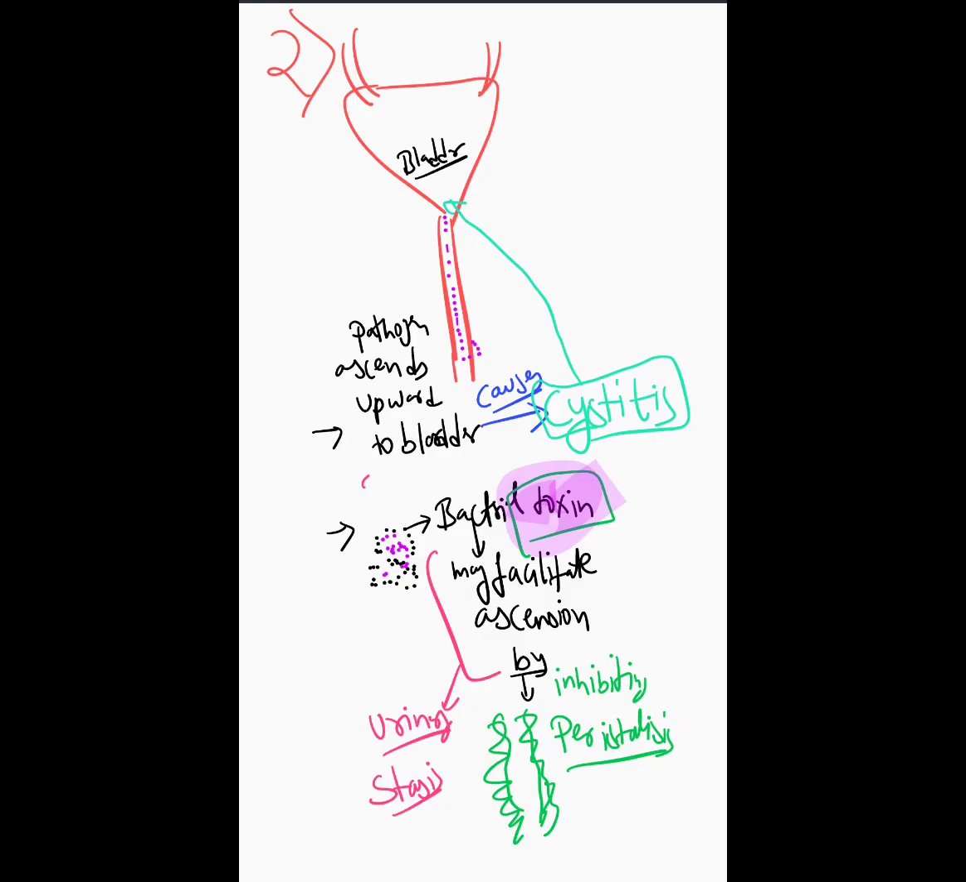And secondly, you have to remember the cystitis which is going to happen. The pathogenesis ascends upwards to the bladder and causes cystitis, which is inflammation of the bladder, and it is also mediated by bacterial toxin. This may facilitate further ascension. How does this toxin help in ascension? It inhibits peristalsis, and that causes urinary stasis. And I've told you the general rule of thumb is that whenever there is urinary stasis, it will cause infection.